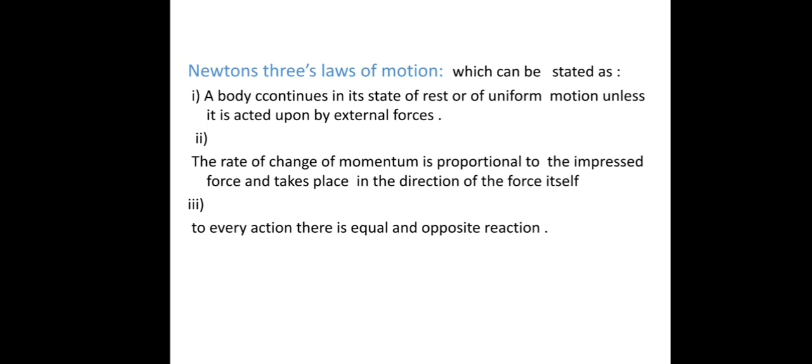So we have m into a equals the force. So we say that the rate of change of momentum is directly proportional to the force, and its direction is along the direction in which we apply the force. So this is our second law of motion.